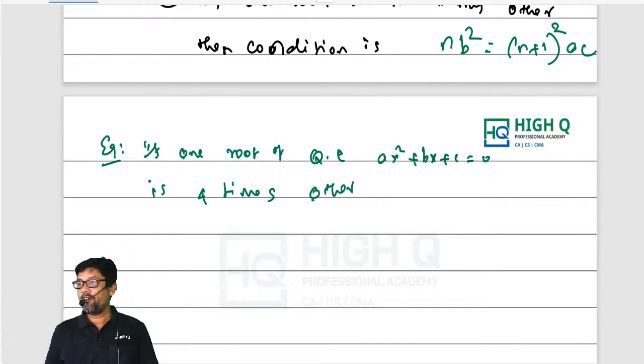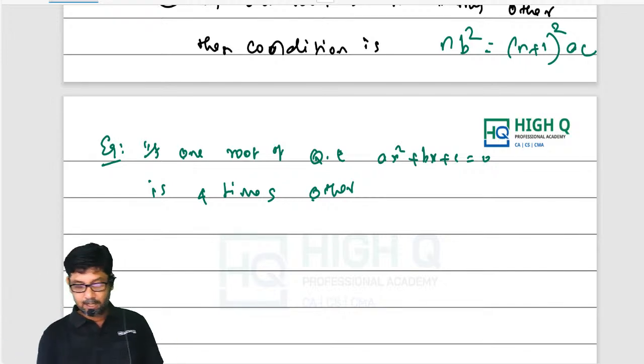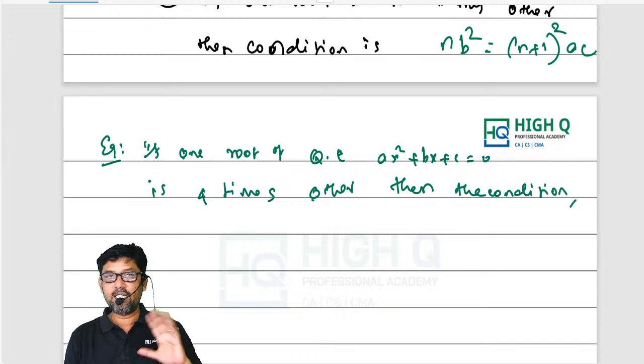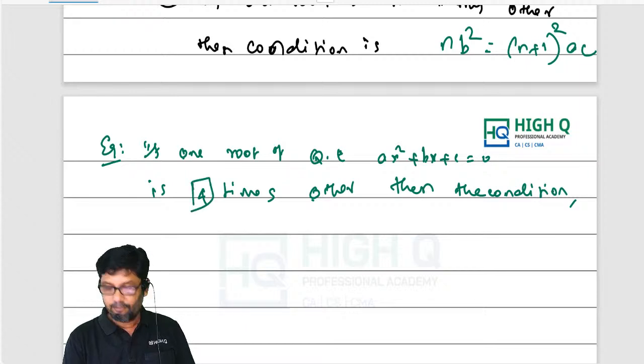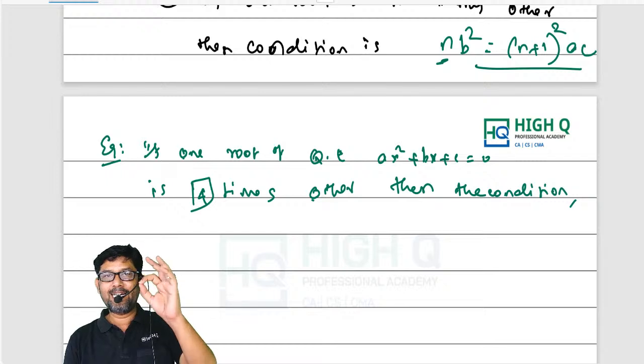Not only 4 times the other, it can be double the other, 3 times the other, 4 times the other. Then the condition is, the question can be asked like this: how many times? 4 times. So according to this formula, n is nothing but 4.